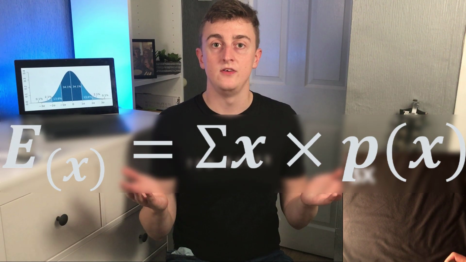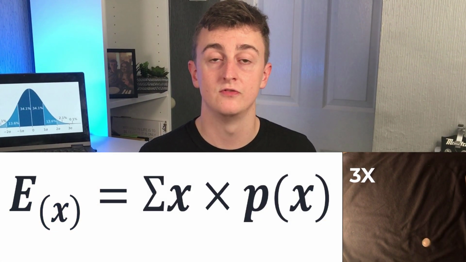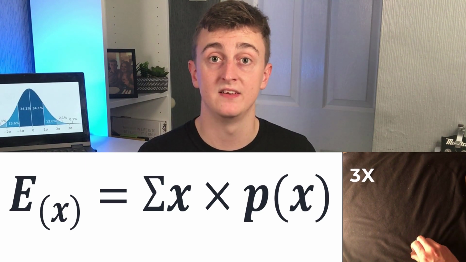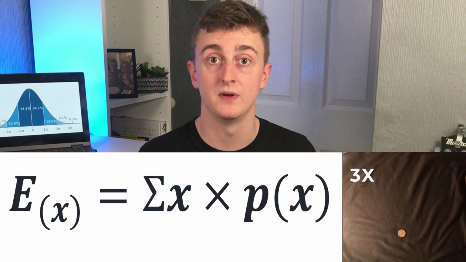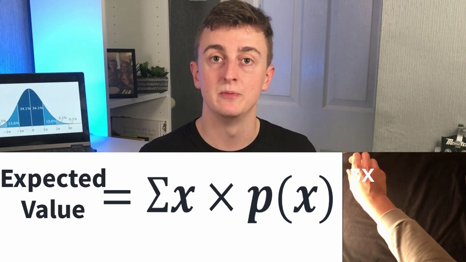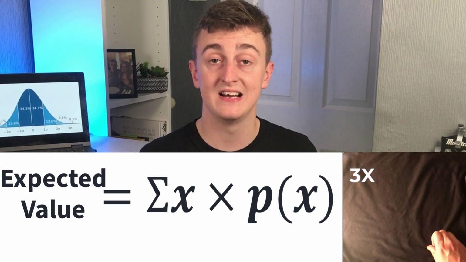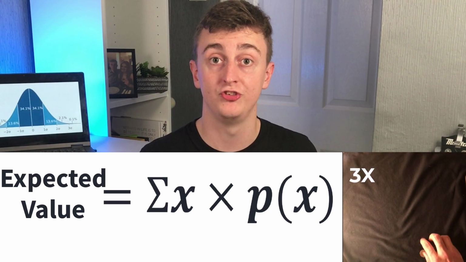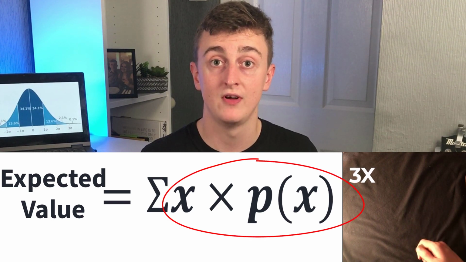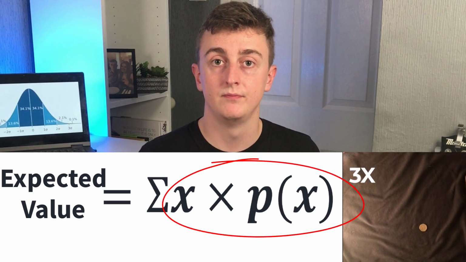So returning to the equation, firstly let's substitute some values in. E brackets x, this simply just means expected value. So let's put expected value in right here. This symbol here is a Greek letter. It's the Greek letter sigma. And when used in equations, the letter sigma basically means the sum of. So in this equation, sigma just means the sum of, and then what comes after sigma. And what comes after sigma?